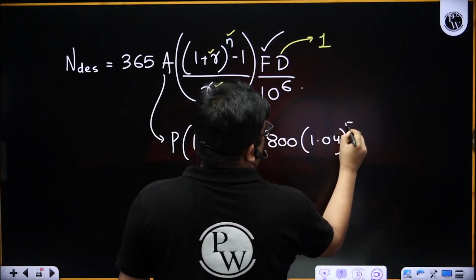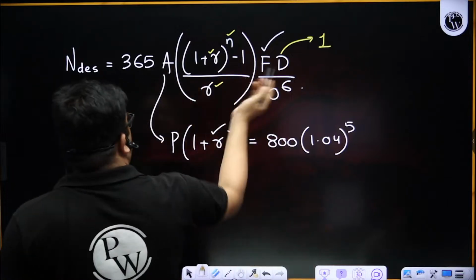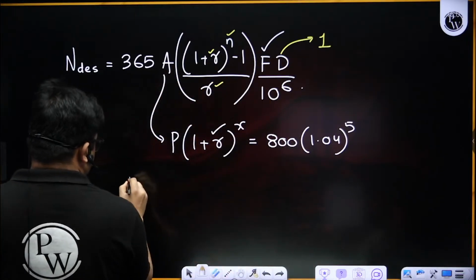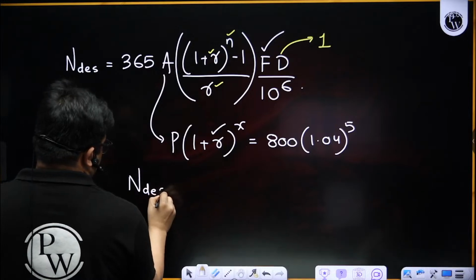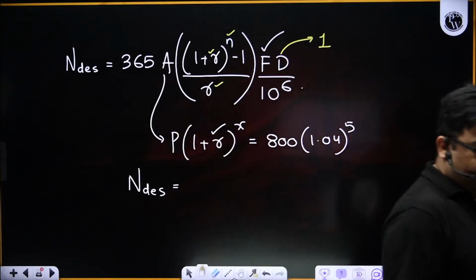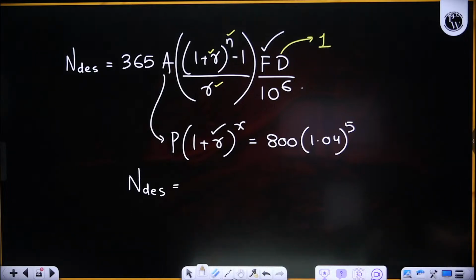800, 1.04 to the power 5, and then you can put all the values and give me the design life. The design life means design traffic. So reverse approach. Always do reverse approach, right?